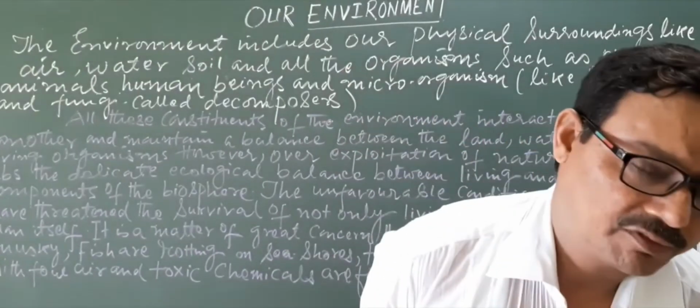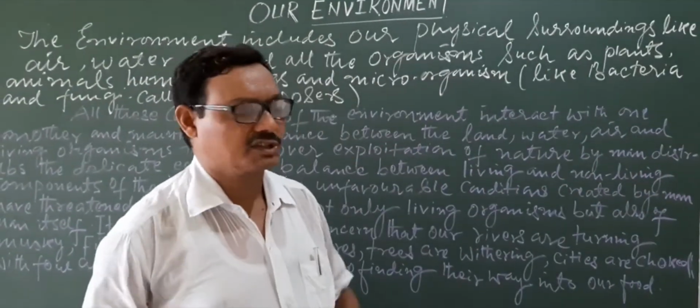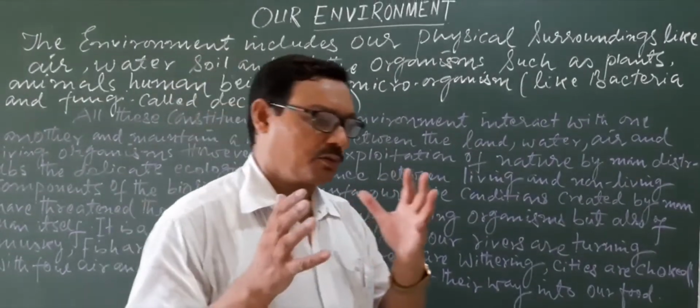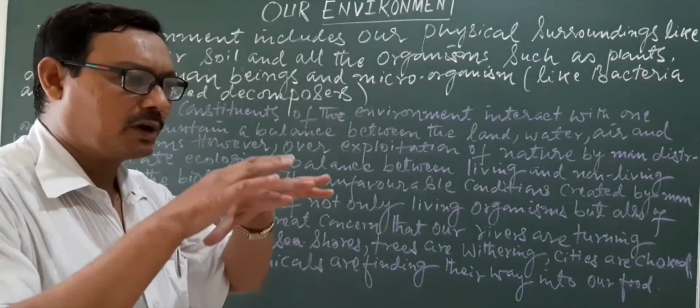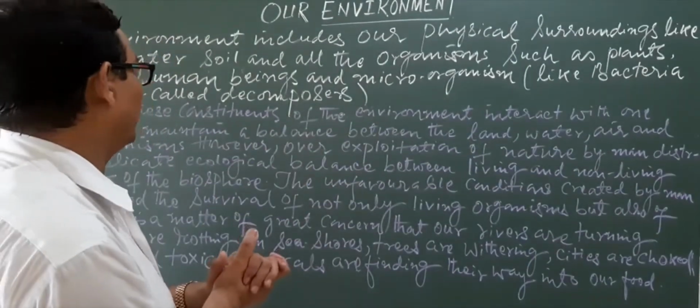If environment means surroundings, then now we look at what the different component parts of our surroundings are.